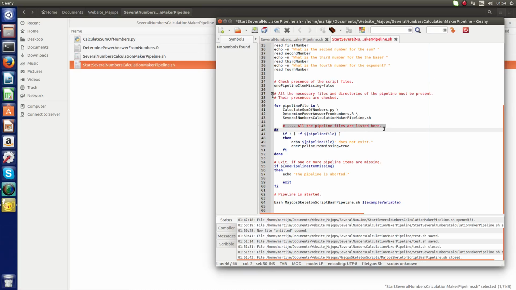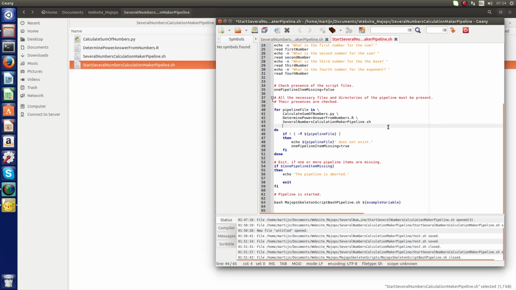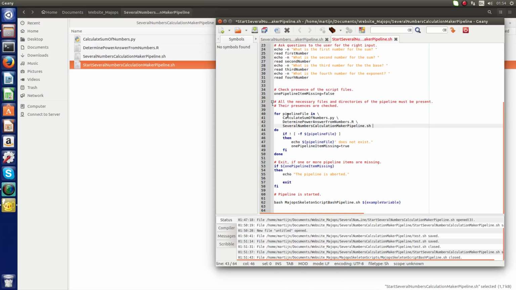I can delete this command here, and from now on, these files will be checked in this loop. And when a file or script is not present, it will be shown on the screen, and the variable pipeline item missing is set to true. As a consequence, when the program is here at this if statement, it will skip the pipeline. The pipeline will be aborted.